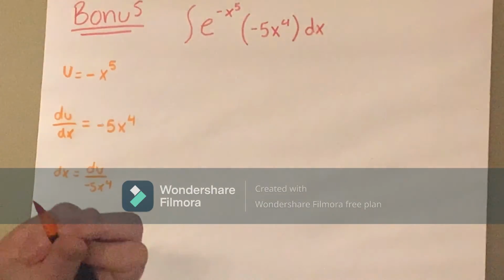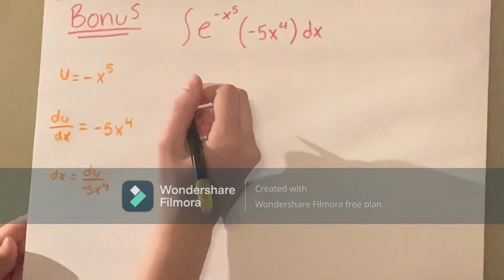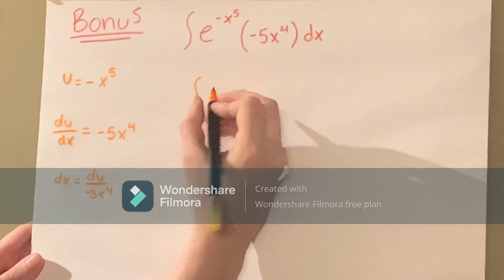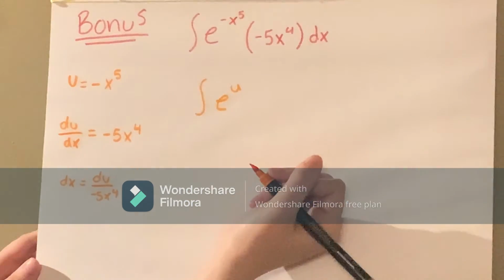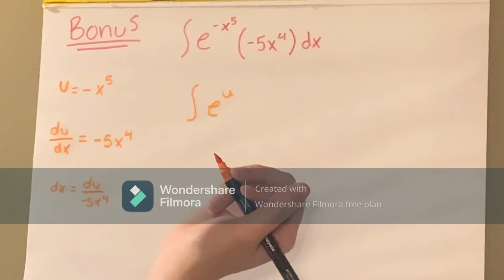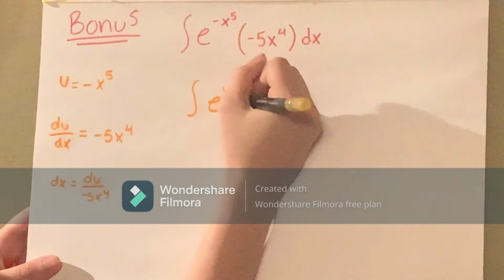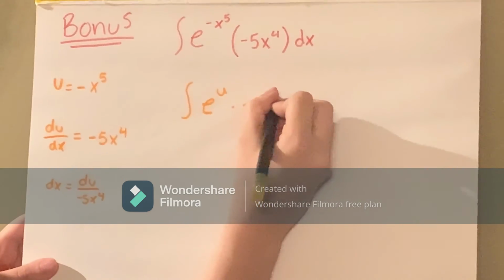Okay, so now that you have it in terms of dx, you can plug u back into the equation. So it'll be the integral of Euler's number to the power of u. And then because it's Euler's number, it's also going to be your value for du over dx. So you're going to multiply negative 5x to the 4th.